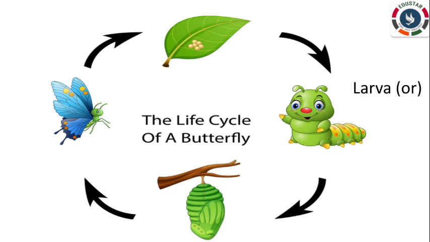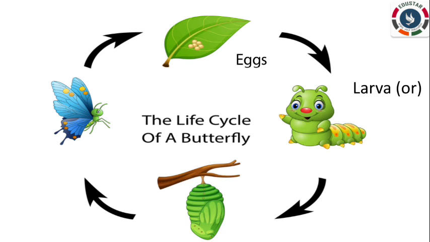Next, we will see the life cycle of a butterfly. The life cycle of a butterfly has 4 stages. Egg. Butterflies do not take care of their young ones, but they make sure that food is available close by. They stick their eggs under the leaves of plants. For example, the monarch butterfly sticks its eggs to the milkweed plant. The egg has a hard shell and is lined with wax.